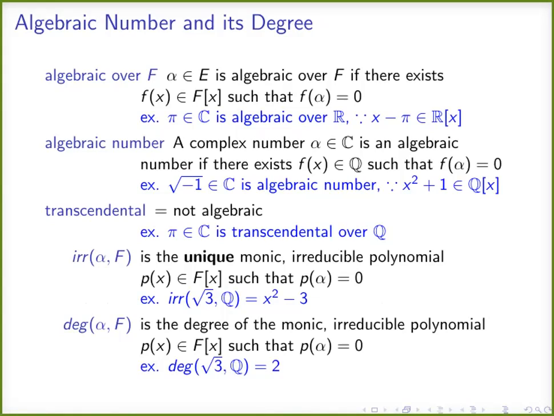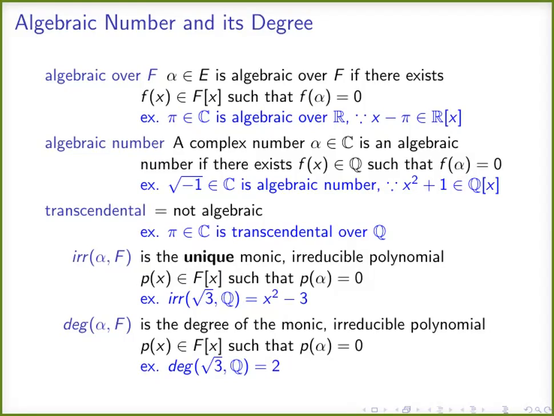What is the meaning of algebraic number? A number is an algebraic number if it is a complex number which is zero of some polynomial function with rational coefficients, f of x in Q[x]. That is, the coefficients of f of x are from the rational field.